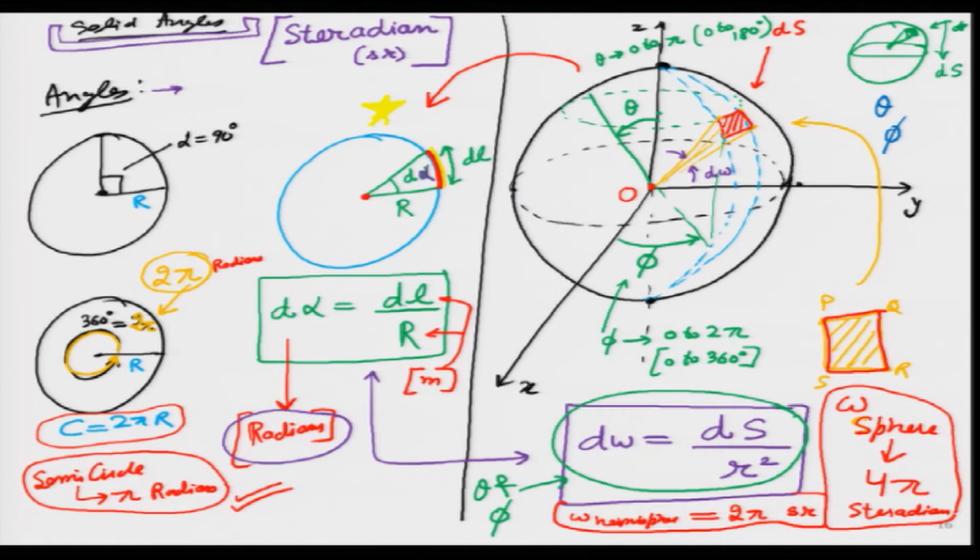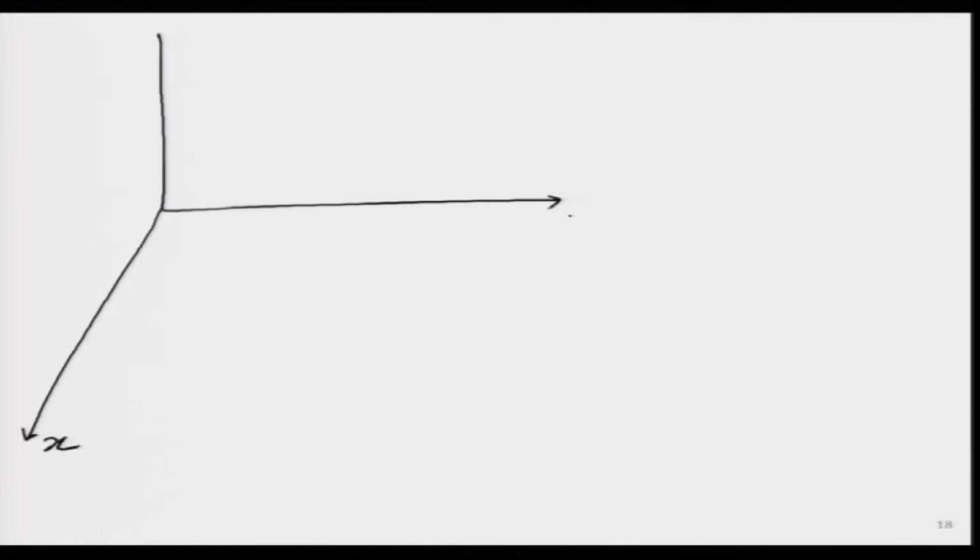So I will choose a new slide over here and draw the zoomed in version. This is x, this is y, this is z over here. And from here, let me draw the two polar points. And this is my equal distance over here.